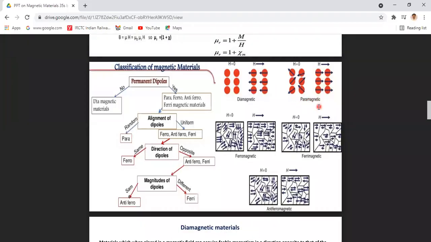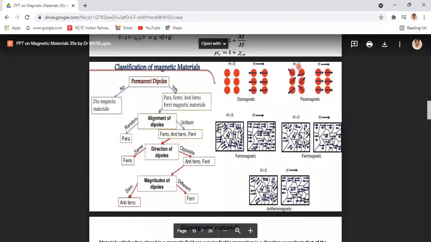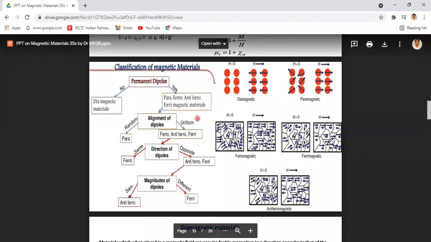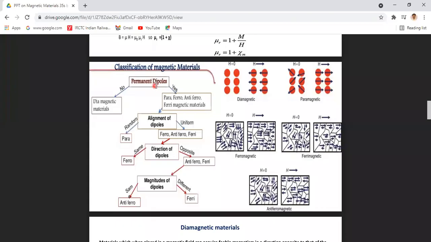In the paramagnetic materials, in the absence of external magnetic field, all the permanent dipoles are oriented in random direction. So if these permanent dipoles are aligned in random direction, that material is known as paramagnetic material. Otherwise, if these permanent dipoles are aligned in a uniform direction, then they are known as ferro, antiferro, and ferri.